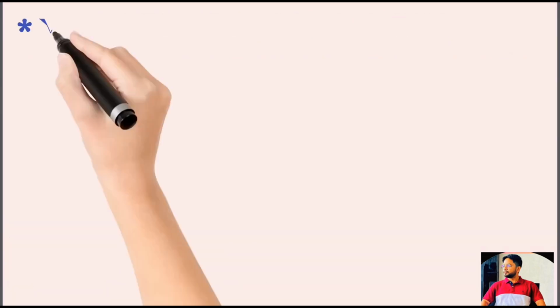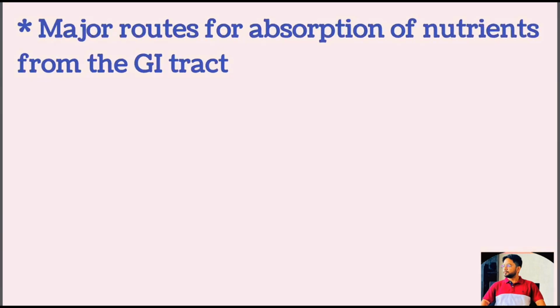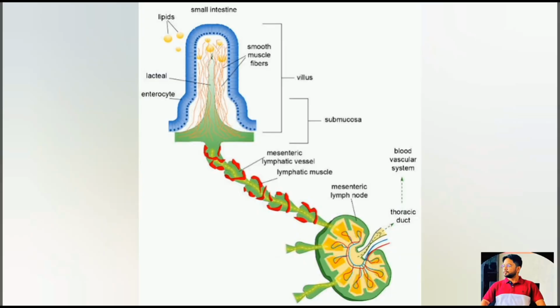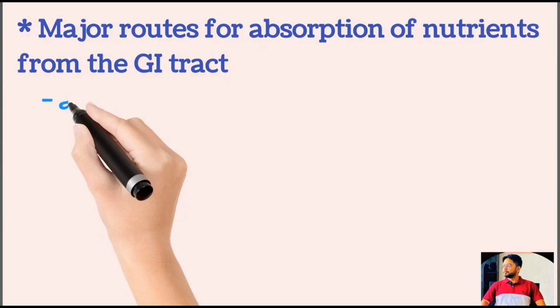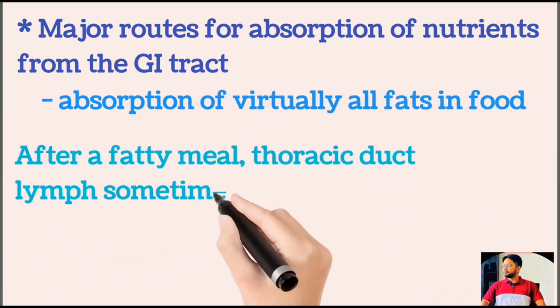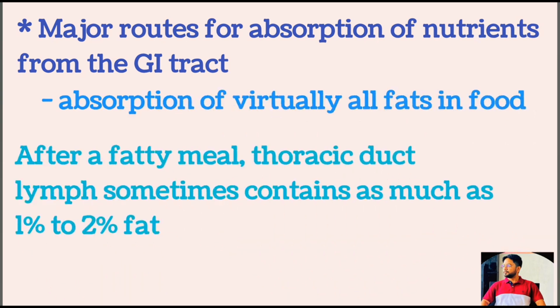The lymphatic system is one of the major routes for absorption of nutrients from the GI tract, especially for the absorption of fats in the food. So after a fatty meal, the thoracic duct lymph sometimes contains as much as 1 to 2% of fat.